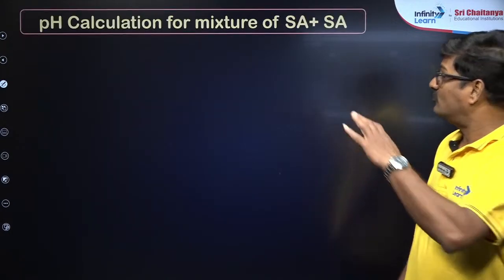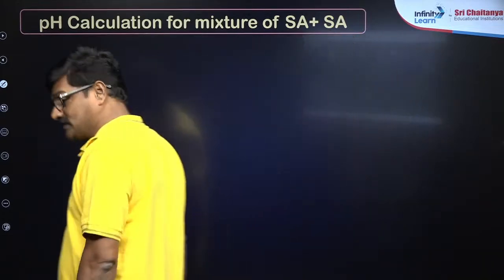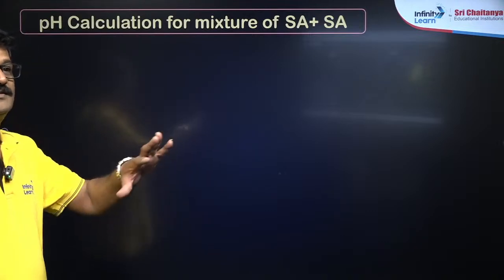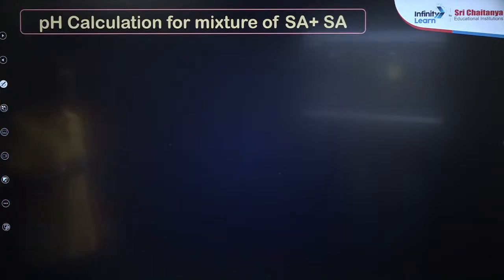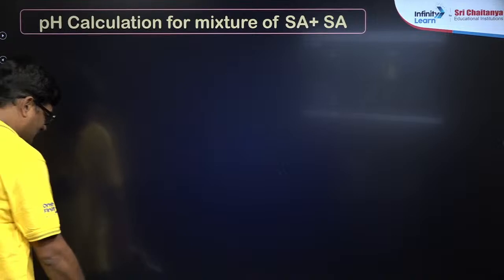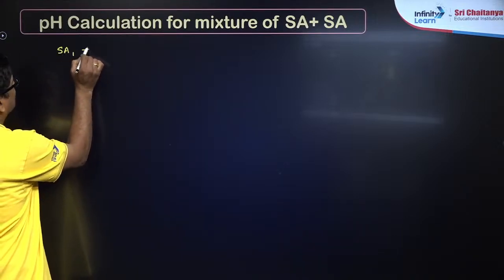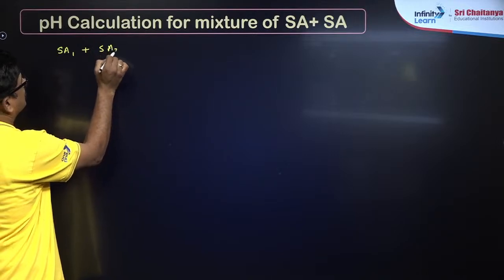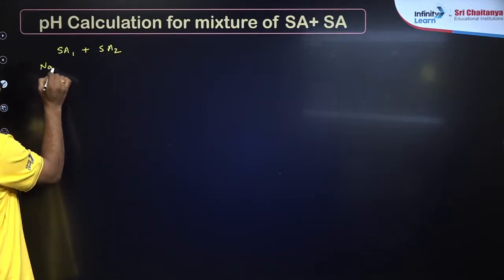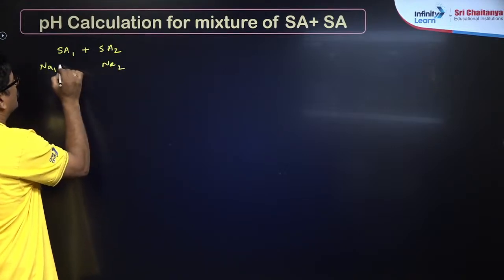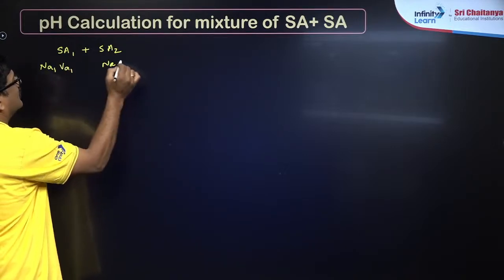Understand? And now the pH calculation of a mixture of strong acid and strong base, and strong bases and strong acids. Now strong acid and strong acid. So let's say strong acid 1 प्लस स्ट्रॉन्ग एसिड 2, इसका नॉर्मलिटी N1 मान लो. ओके, नॉर्मलिटी Na2, Va1, Va2.